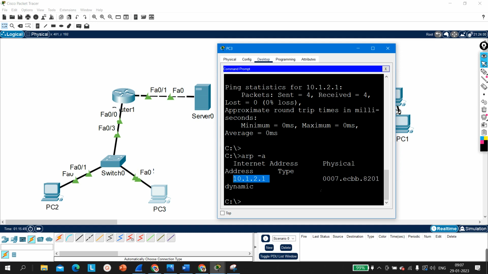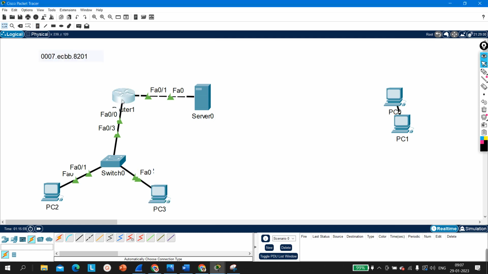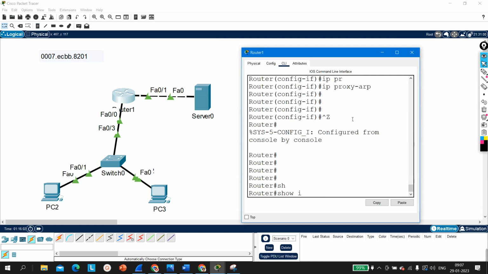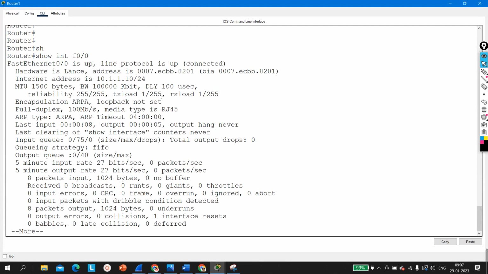So you can check as well. So see, let me copy this MAC address from here. Let me paste it over here. So this is my, okay, and on this router, if you will check, so interface F0/0, see the MAC address of this interface is also same.